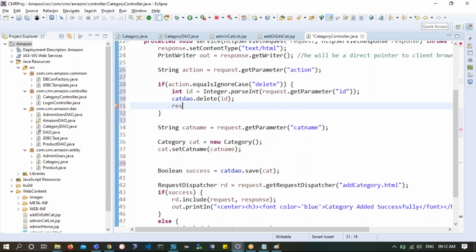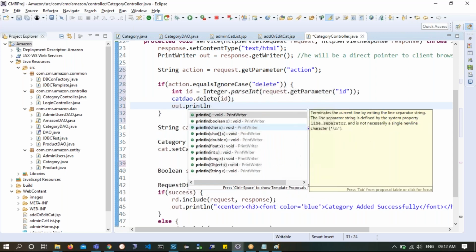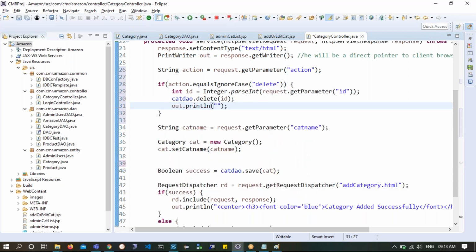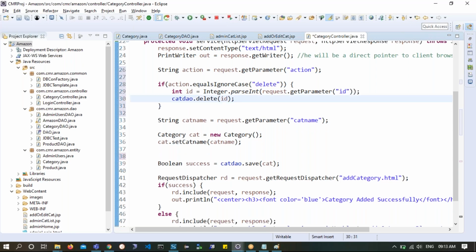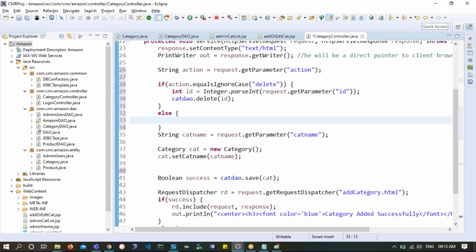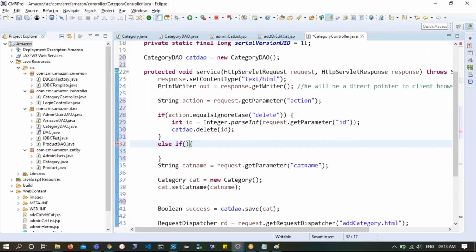So I will simply say out.println something, or there is nothing I should say. I can simply keep quiet. It's not compulsory that you have to give a response. You can simply keep quiet also. So I keep quiet. Else, if this is not the case, what is the case if this is not the case? Else if this one.